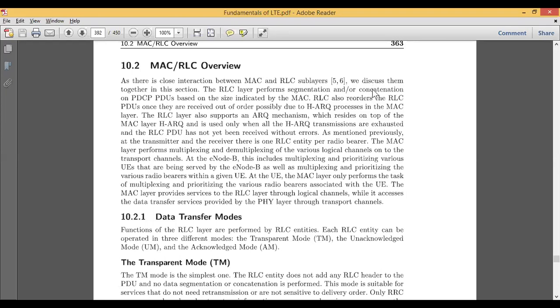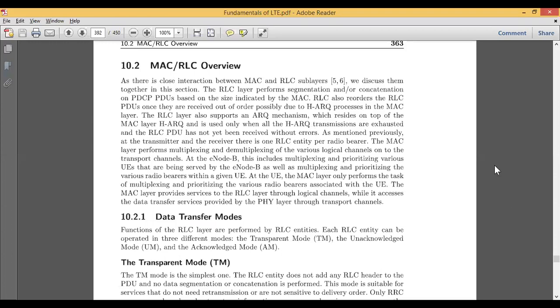You have to perform this segmentation and concatenation on PDCP PDUs. And how to do that? They are done based on the size indicated by the MAC. Some size will be given. For example, divide the block into 2 KB, 3 KB, 10 KB, or 4 bits, 8 bits. And all the blocks should be uniform. It should not be that one block is of 4 bits, another block of 5 bits, and another of 6 bits. No, once the size is decided by the MAC layer, if it is 4 bits, then all the blocks should be divided into 4 only.